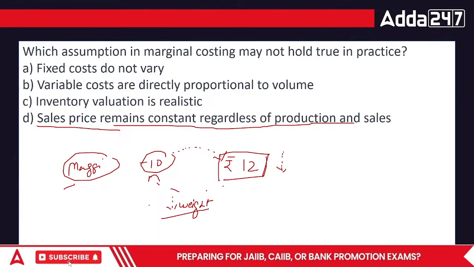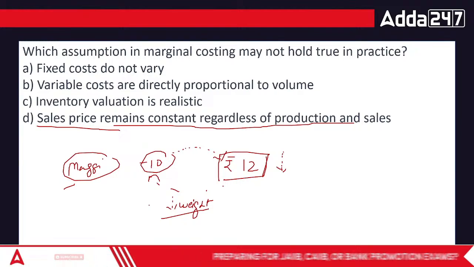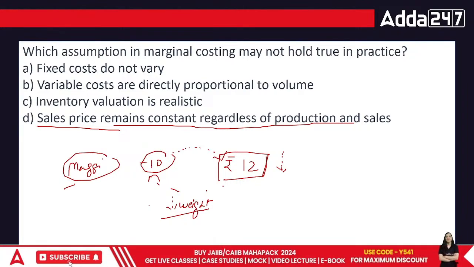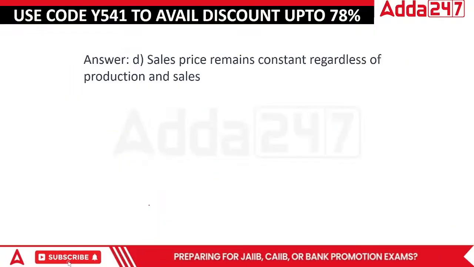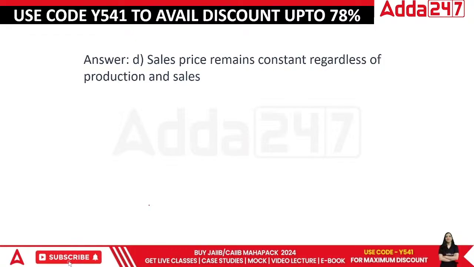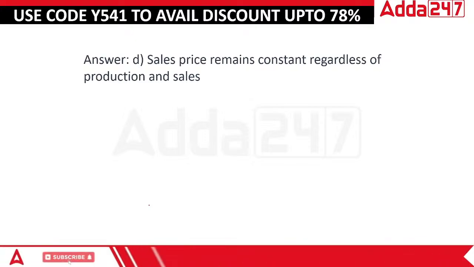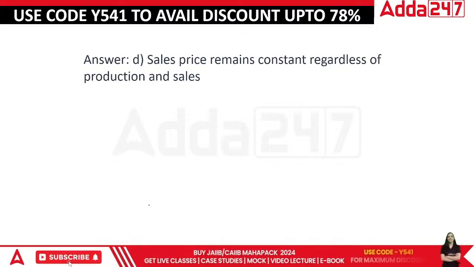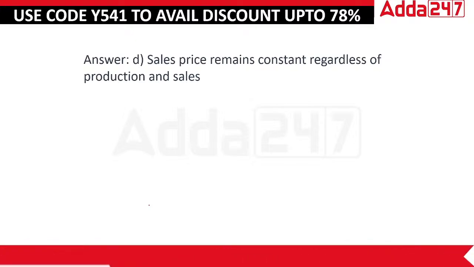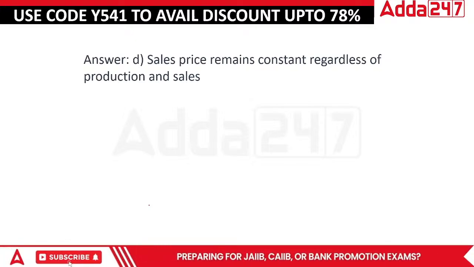It was 9 at one point of time, everyone. Can you see the steep rise in the prices? With the GST and everything hitting in, we are paying such a huge amount for the cars. I think people used to buy cars in the 4 lakh to 5 lakh bracket very decently and easily. Now you have to go to the 10 lakh bracket if you want a good car. Otherwise, it's not worth it. So sales price remains constant regardless of production and sales. This is going to be such a pain for the organization, isn't it?